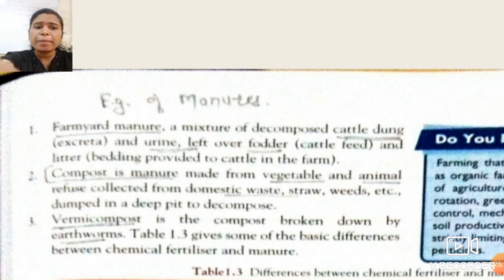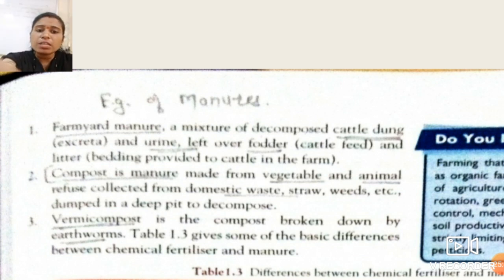This manure is made by mixing decomposed cattle dung, the excreta, the urine, leftover fodder and litter. All these things are mixed in a pit, and the decomposition process is carried out there. From the decomposition of that mixture we get the manure known as farmyard manure.